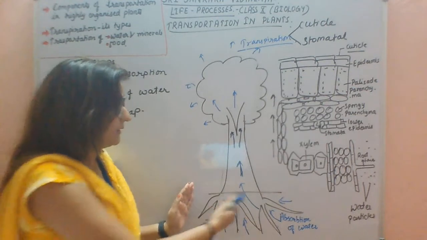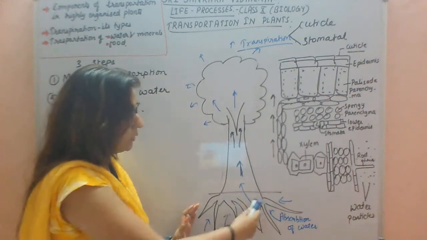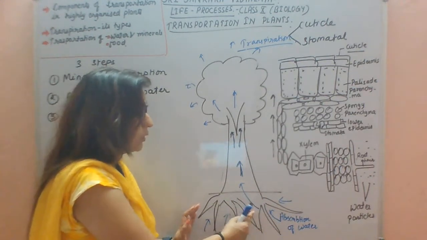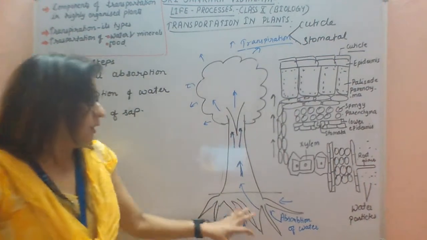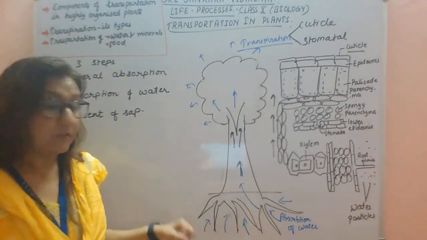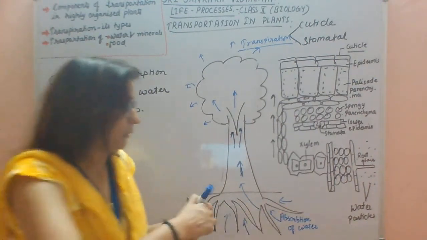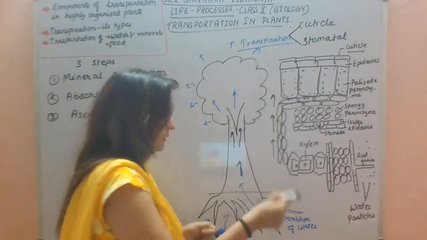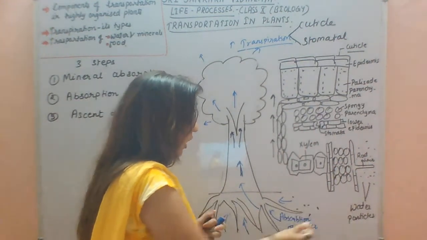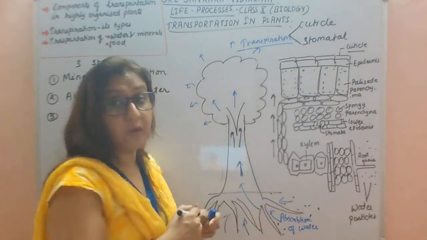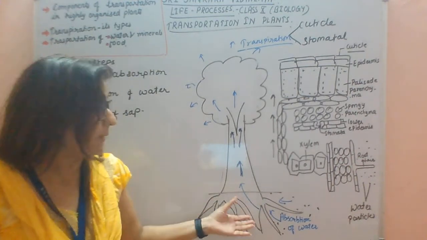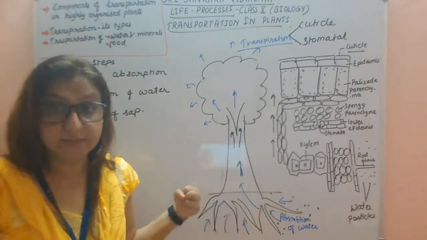We know, see, this is the root and it consists of the branches. The root consists of root hairs, which increase the absorptive surface. Now suppose these are the soil particles. Through soil particles, the roots are absorbing water and minerals.